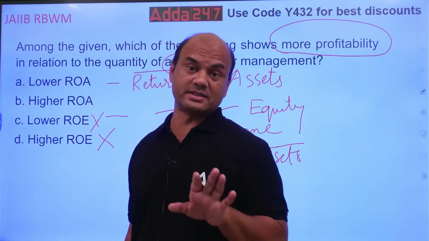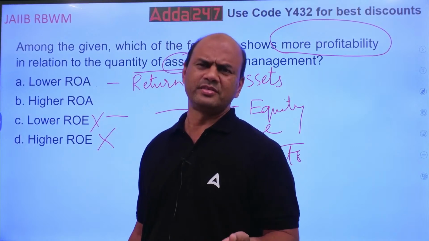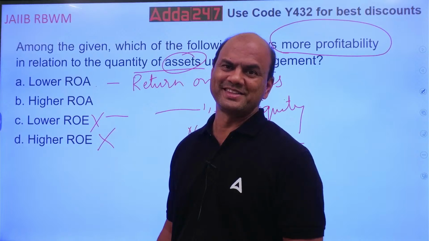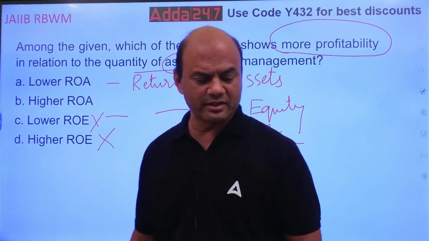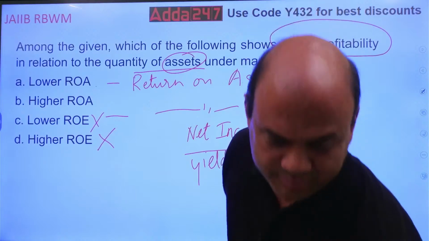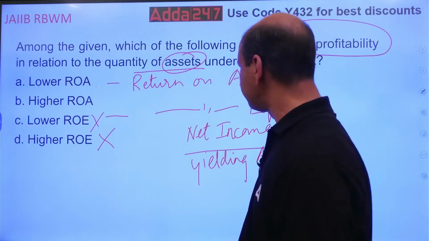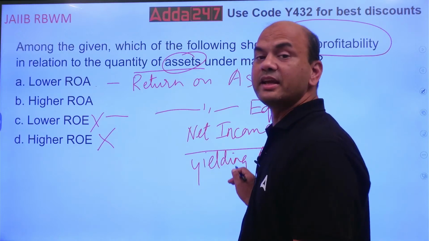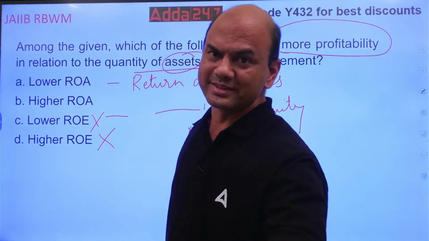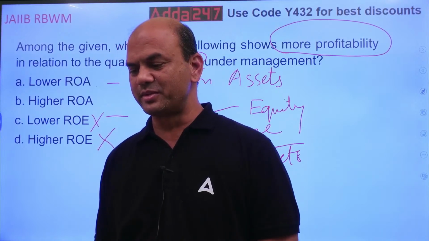Are they the assets? They are not the assets. What do you mean by asset? Which gives you earning. Since NPAs are not giving you earning, this is called yielding assets, which are not NPA. Only those will be considered. Chalo. Next.